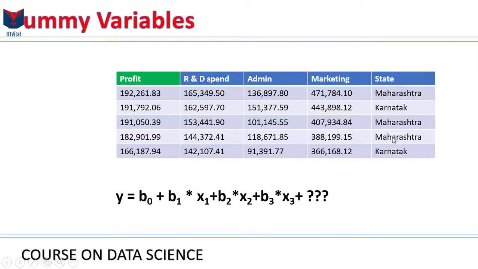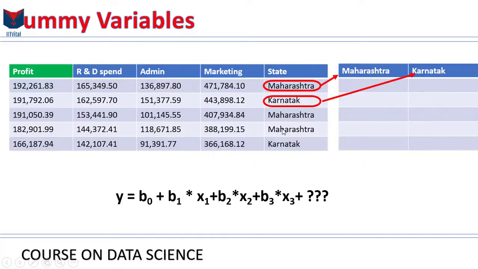We need to do something about this, and the approach that you need to take when you face categorical variables in a regression model is to create dummy variables. Let's see how we can do that.